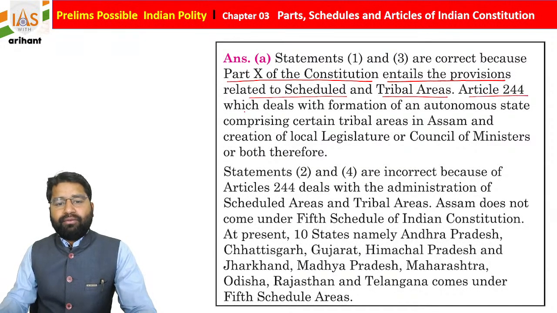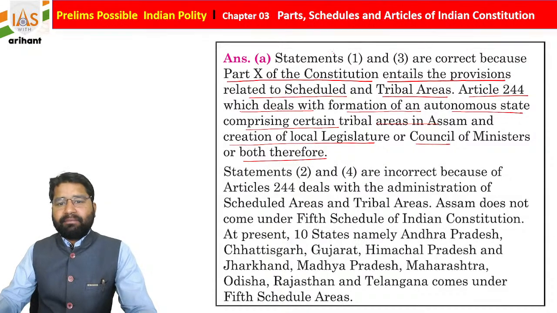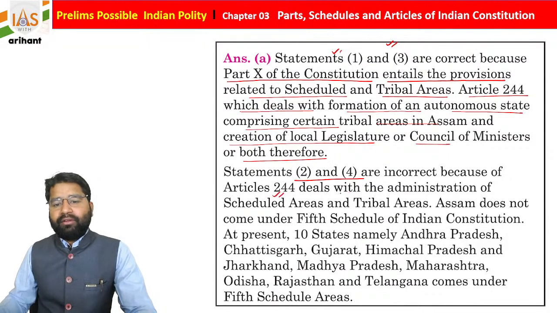Article 244, which deals with the formation of an autonomous state comprising certain tribal areas in Assam, and creation of a local legislature or council of ministers, or both. So that's why statements 1 and 3 are going to be correct. But why are statements 2 and 4 incorrect? Because Article 244 deals with the administration of scheduled tribal and scheduled areas.